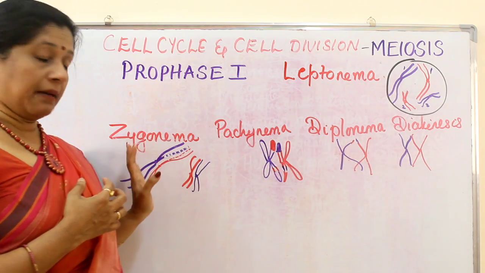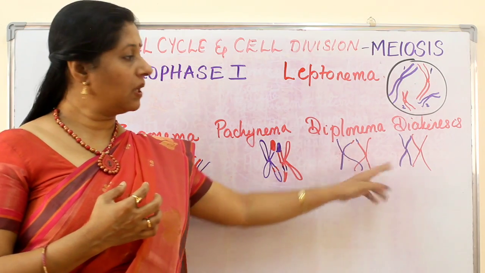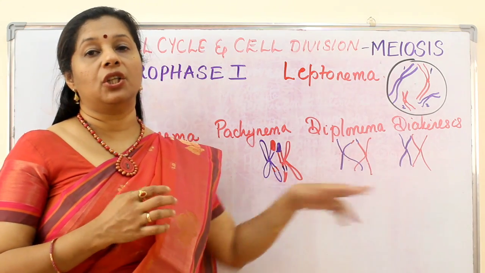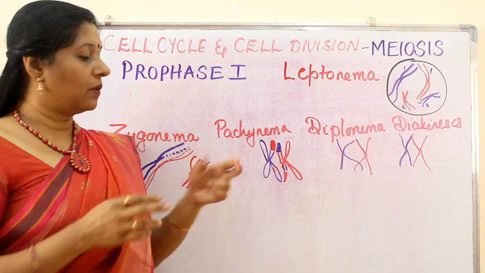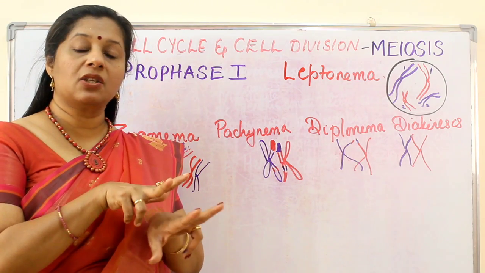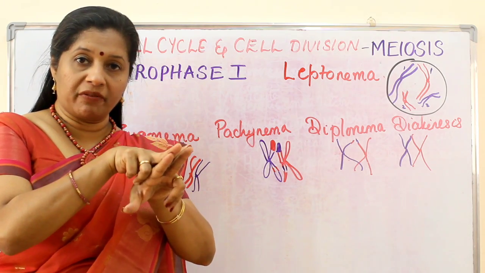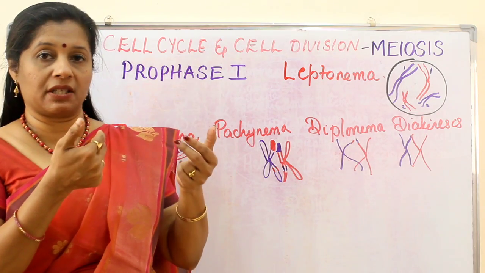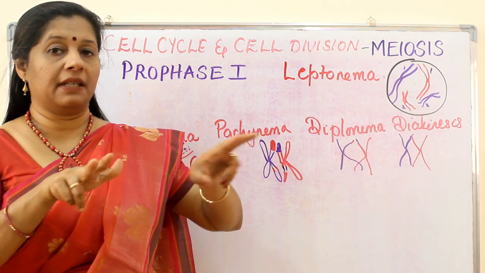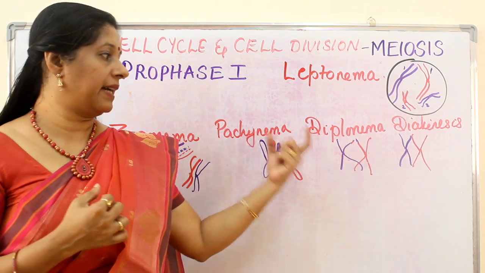But remember, all these stages have a nucleus and a nucleolus, but only at the diakinesis stage the nuclear membrane and nucleolus will disappear. And also when the synaptonemal complex is dissolving, what does it mean? They repel each other. They came together, fell on top of the other, exchanged their materials, and only then started fighting. So the repulsion started. They repelled or separated, forming the X-shaped structure called a chiasmata.